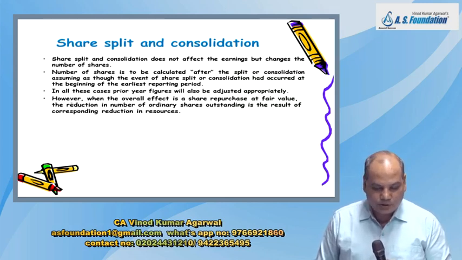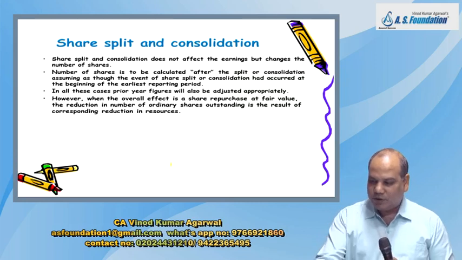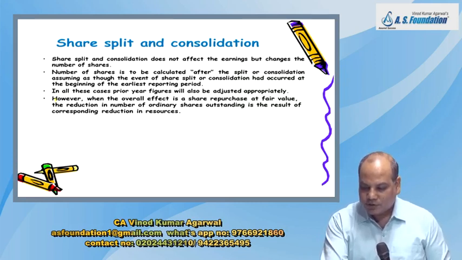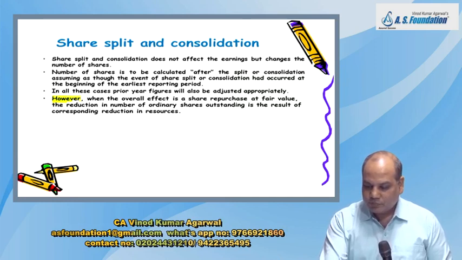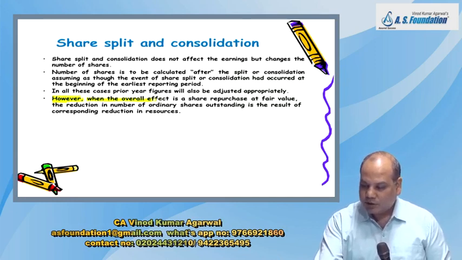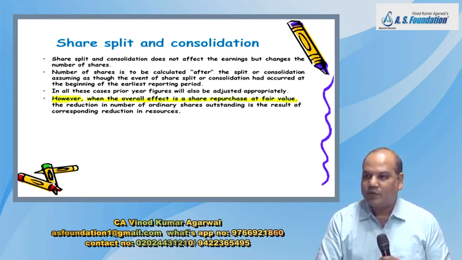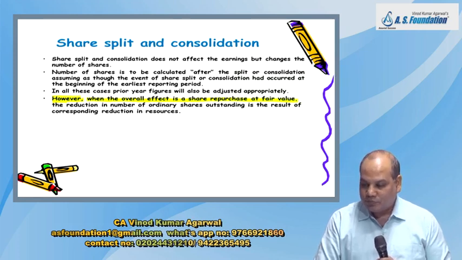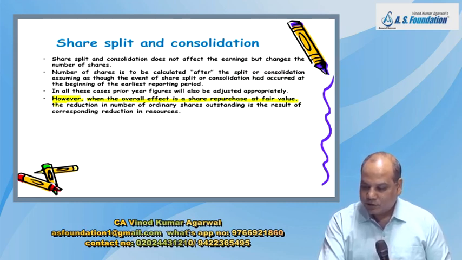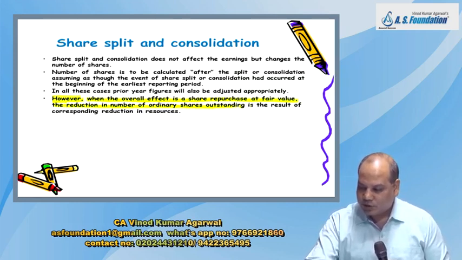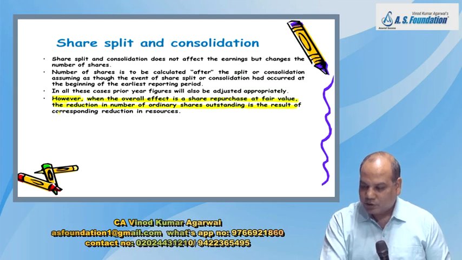Now there is one adjustment they have mentioned in the standard, which is little difficult for you to understand at the first reading. However, when the overall effect is a share repurchase at fair value, the reduction in the number of ordinary shares outstanding is the result of corresponding reduction in resources.